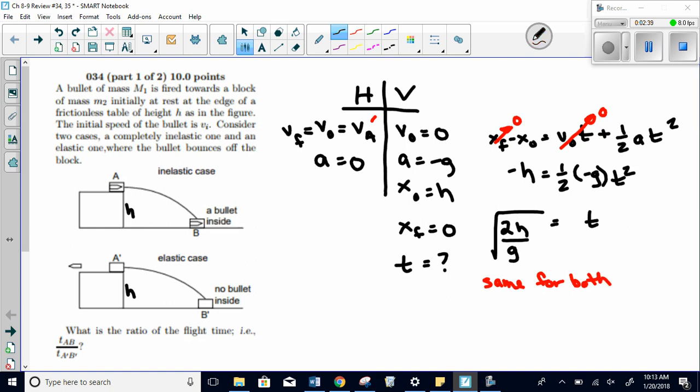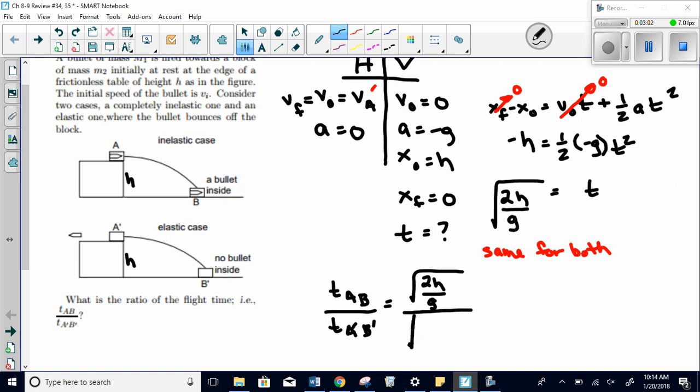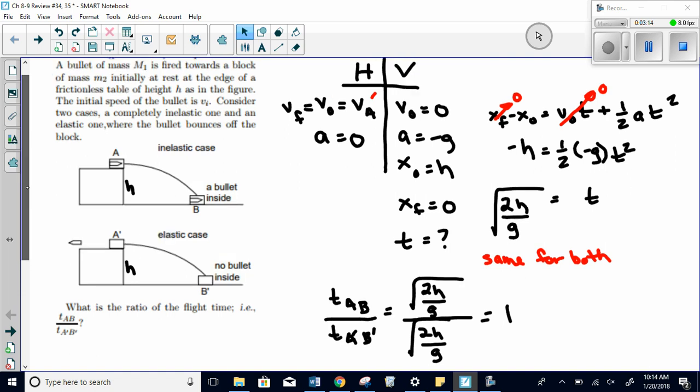So when we go to make a ratio of time AB divided by time A prime B prime, I'm going to get the square root of 2h over g divided by the square root of 2h over g, and I will get 1. So that would be the answer for number 34. That's how we figured out that the ratio is 1.